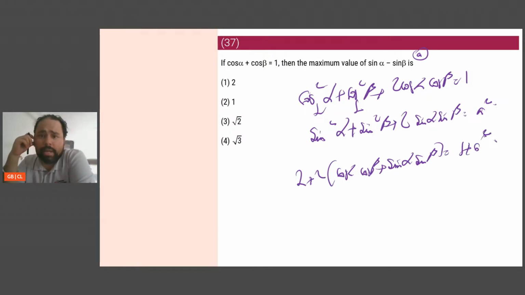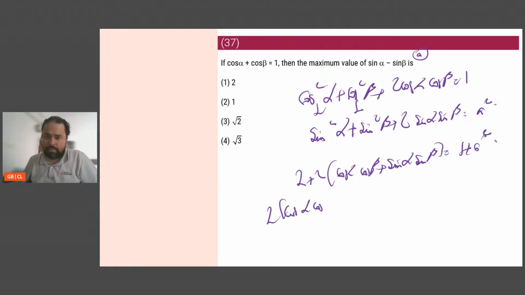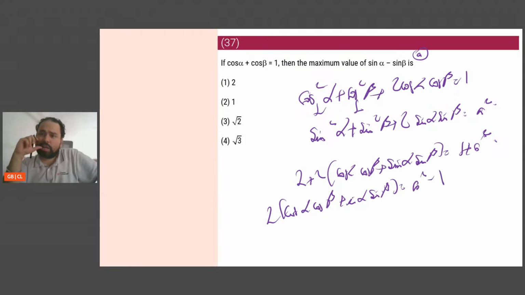What do I need to do? Maximum value. 2 plus this is 1 plus a squared. So from here I can say twice of cos alpha cos beta plus sin alpha sin beta is a squared minus 1.